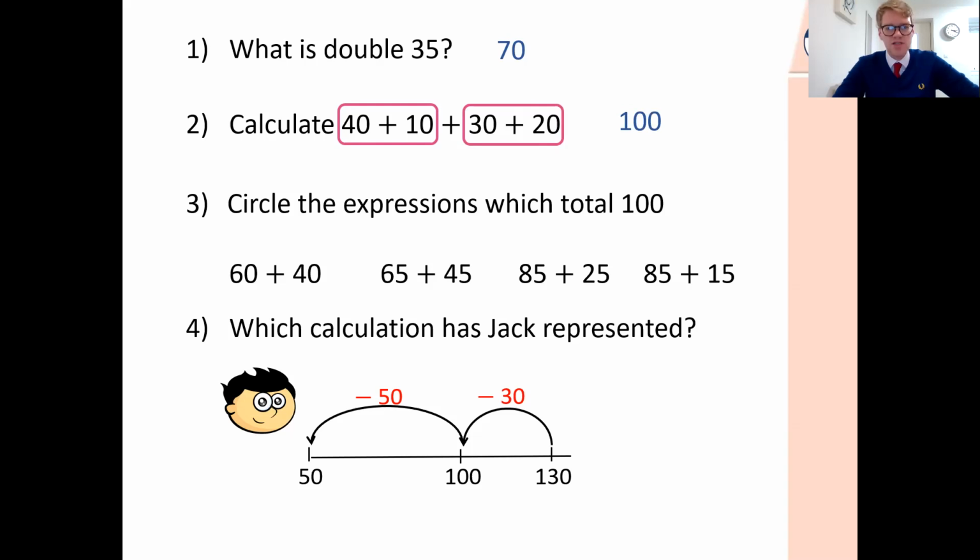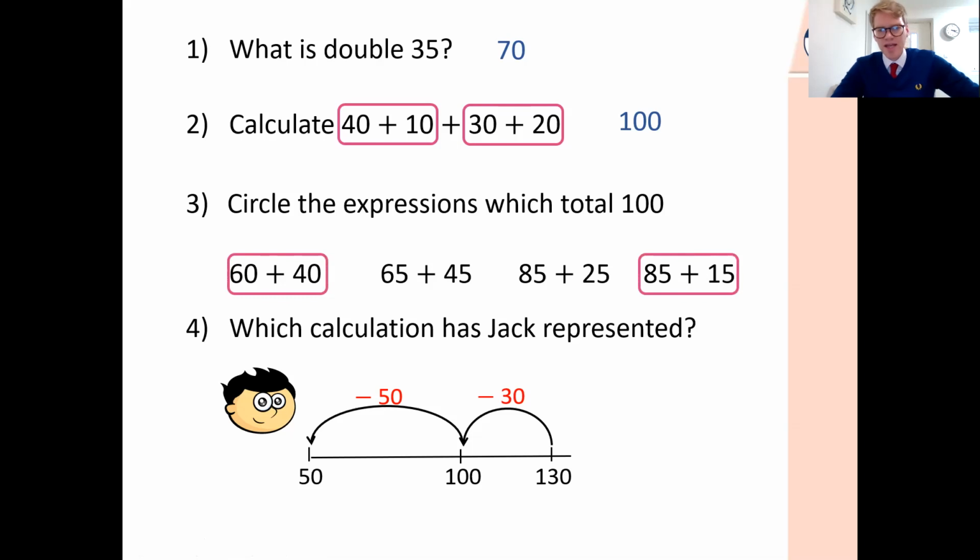For some of these other ones, again, I might want to add the 10s together and then add the 1s. So if I do 60 plus 40 together here, well, that's already 100 before I've added the 5 and the 5. So that's not going to be 100. Same here, 80 plus 20 is already 100 before I've added the 5 and the 5. 80 plus 10 is 90, and then 5 and 5 is 10, so that one's 100 as well. So we've got that one and that one.